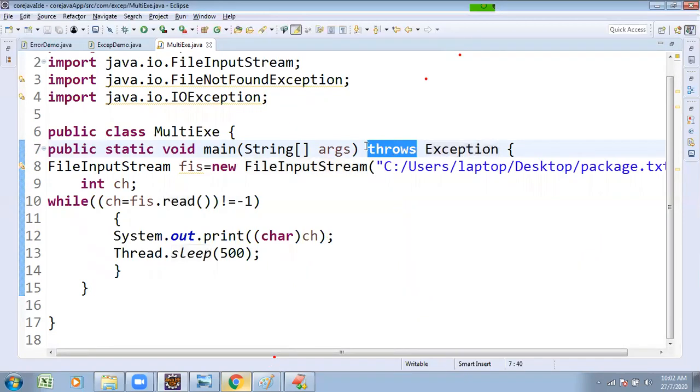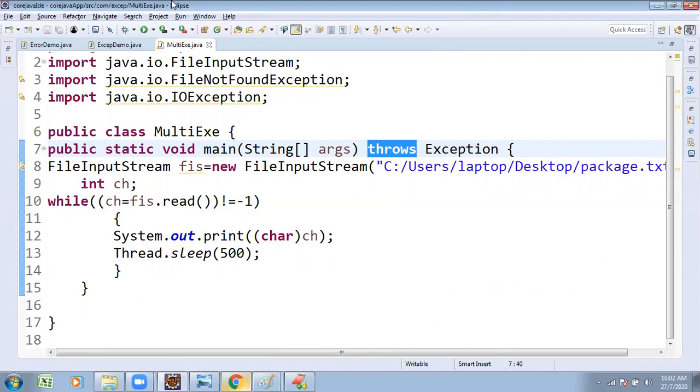Try with multiple catch blocks, try with exception superclass, try with finally block, as well as multiple exception handling with individual try and catch blocks, nested try block technique. Similarly, one more technique is also there, the throws keyword. This is the way of handling the exception. To handle the exception, different techniques are there.